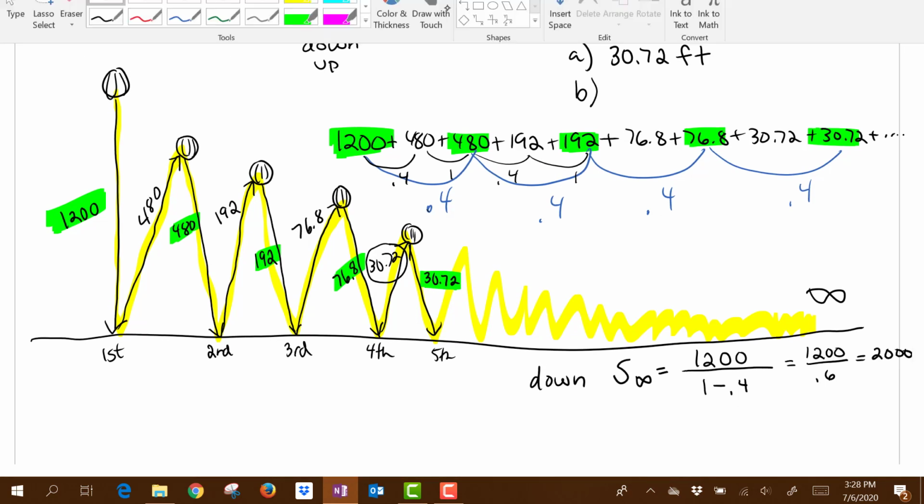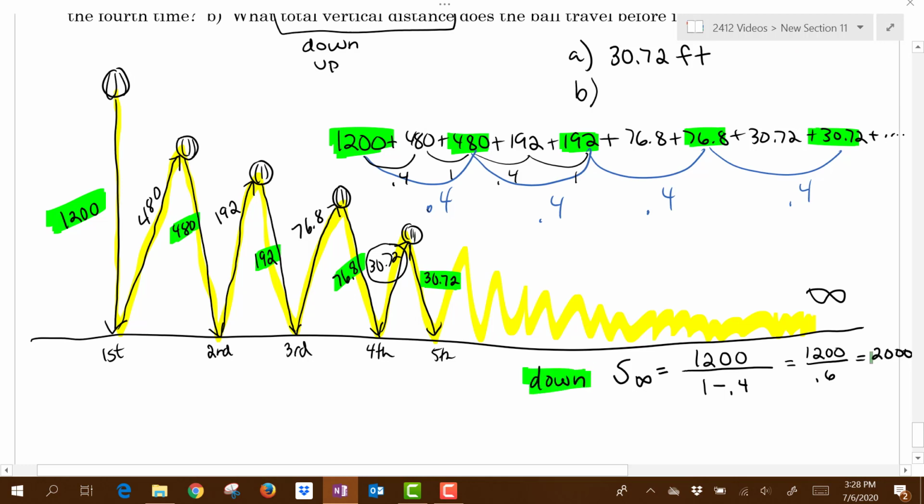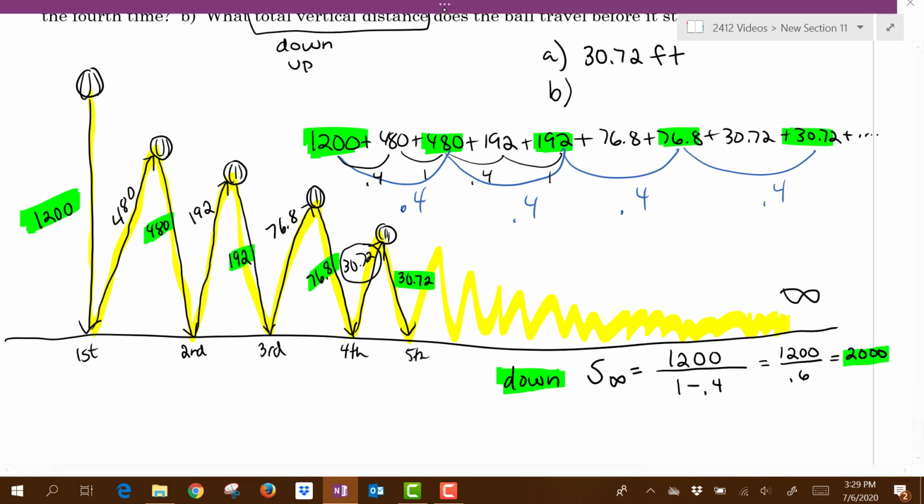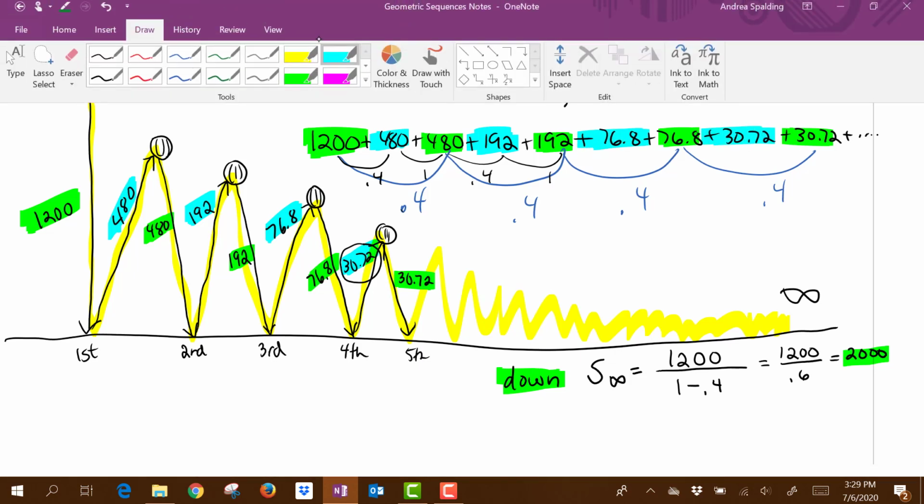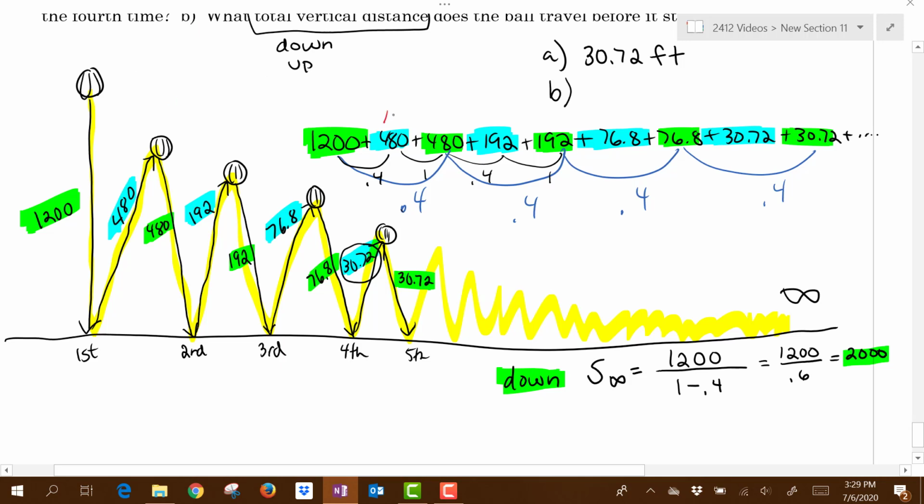Now we want to keep in mind that that number only applies to the downward vertical movements, not to the total of all vertical movements. We need to add in the ups. The ups start at 4800, then go 192, and so on. Now the ups by themselves actually do, once again, form a geometric sequence. So if this is the first term of the upward movements, 480 to get to 192, that R value would be 0.4. To get from 192 to 76.8, that would be 0.4. So the ups and the downs separately are geometric sequences that converge.